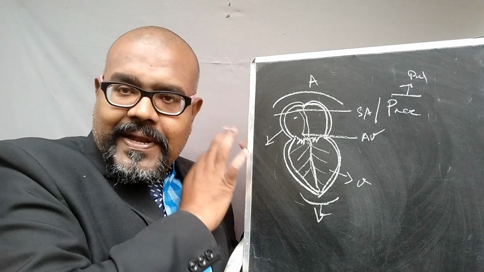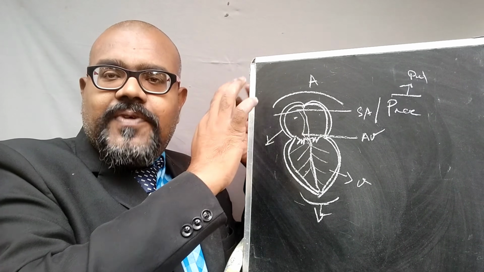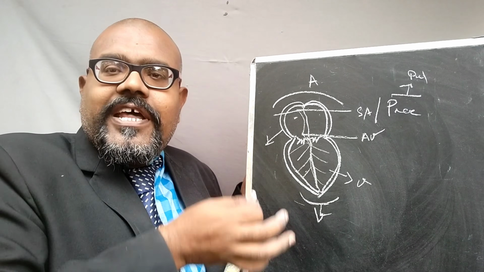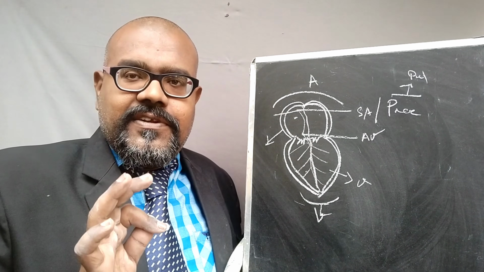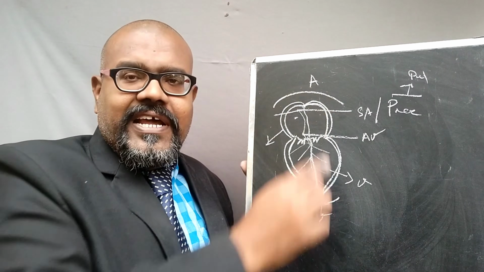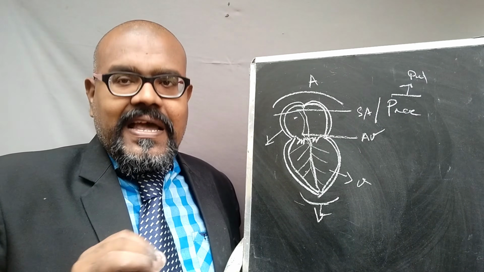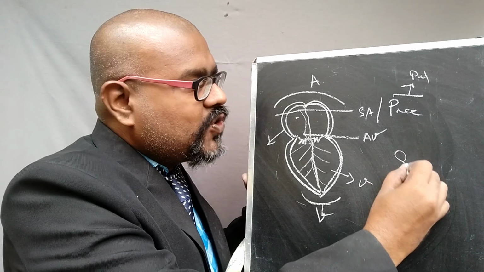Because of the pulses created and transferred to the cells, the cells get excited and contract. That is the reason. Because of this contraction, we receive some pressure. That pressure is called the systolic pressure.